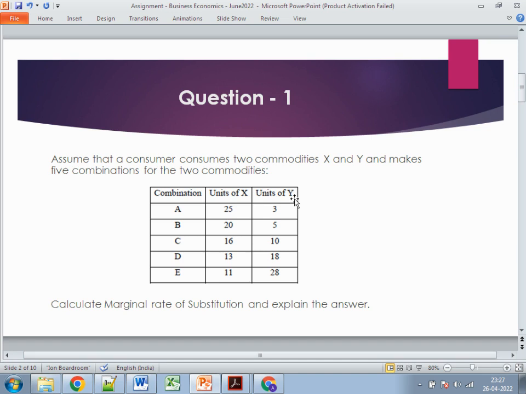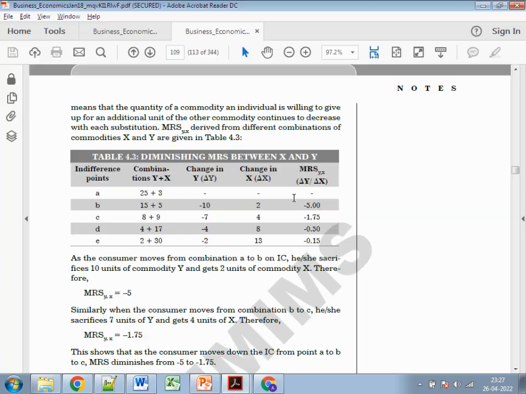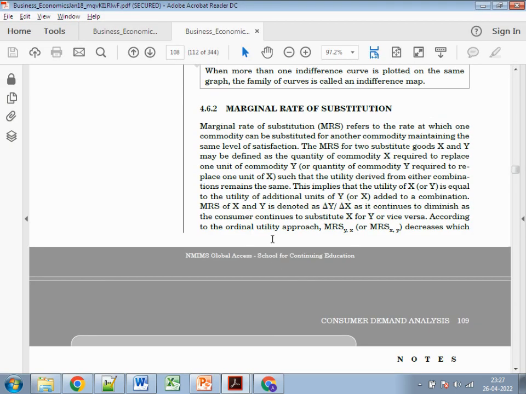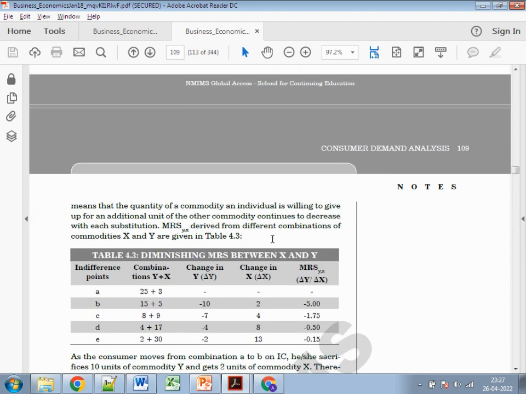MRS is simply this: if you want to keep overall utility the same, what will be the impact if you reduce one commodity and the other increases? So it's basically the relationship between both the commodities. It's about delta x upon delta y, or delta y upon delta x, so it doesn't matter. It's simply like tea and coffee, right? Tea and coffee, or maybe water and milk.